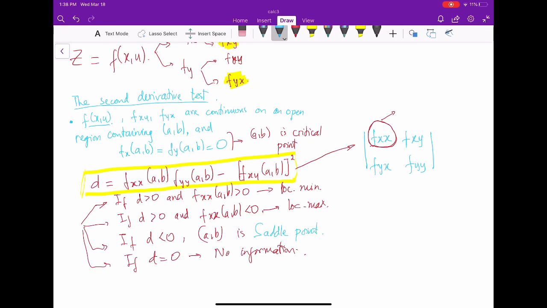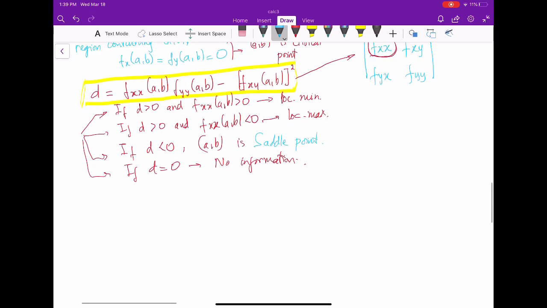All right, so let's consider the following example. Apply the second partial derivative test to determine local maximum and local minimum.